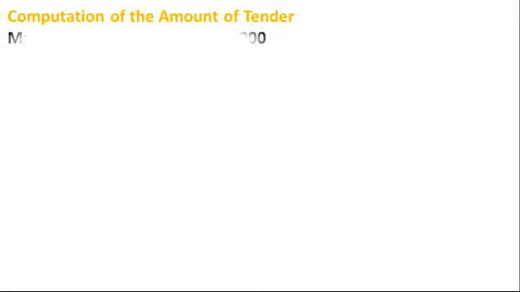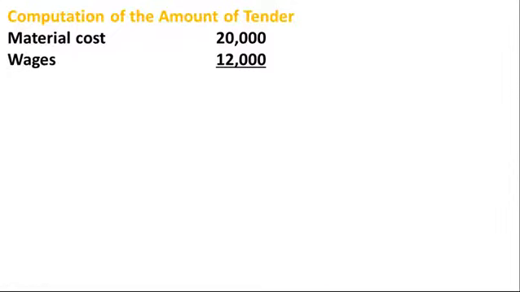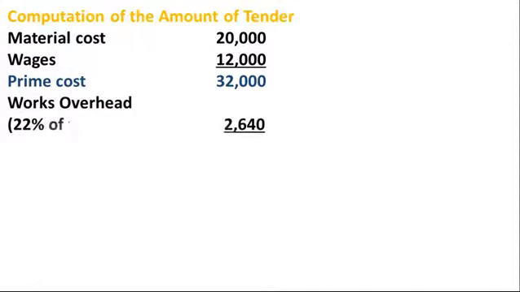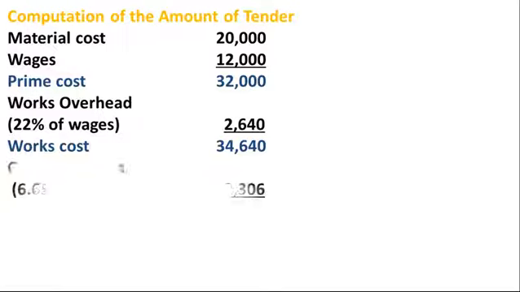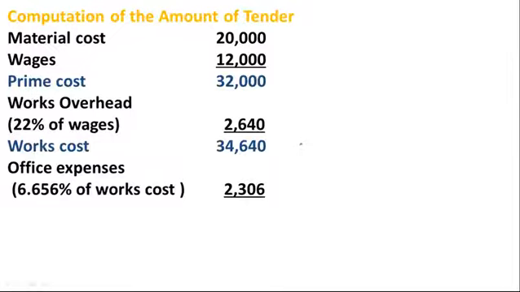Computation of amount of tender. First, the material cost, which is given in the question, is 20,000. Wages, rupees 12,000. So the prime cost of the tender will be rupees 32,000. Now we have to add the factory or works overhead, which we previously calculated as 22% of wages. For example, wages are 12,000, and 22% of 12,000 is 2,640. Therefore, our works cost will be 34,640.